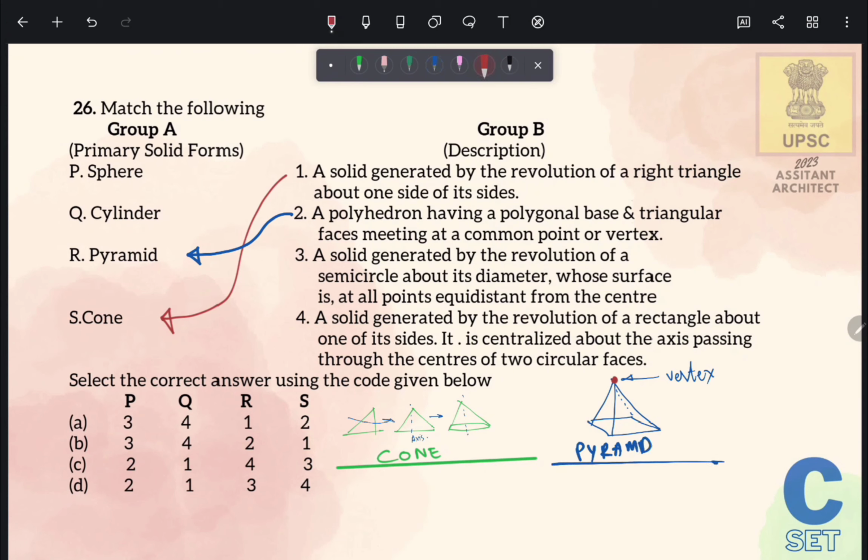Third is a solid generated by the revolution of a semicircle about its diameter whose surface is at all points equidistant from the center. So this is a semicircle and this is its diameter, and we will revolve it around its diameter. Then it will look like a circle in 2D and in 3D it will create a sphere.